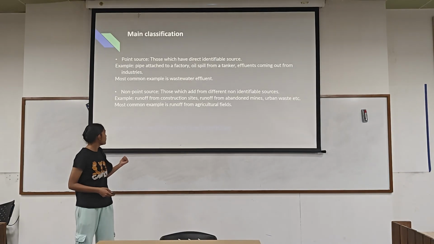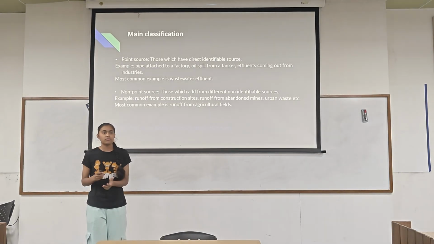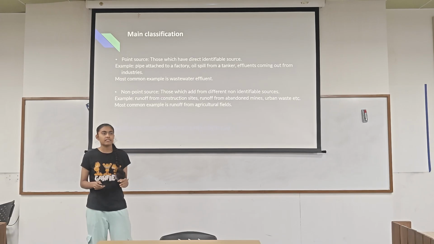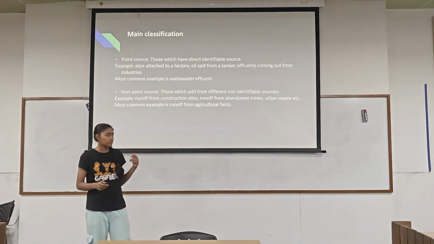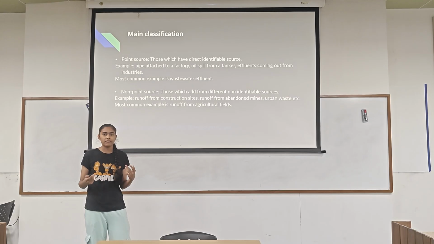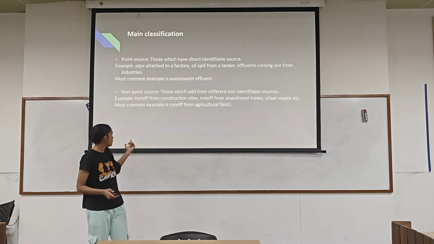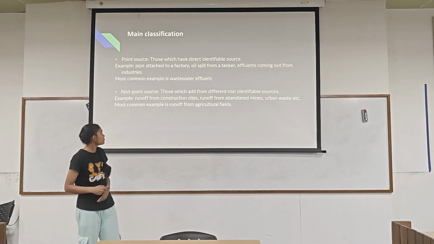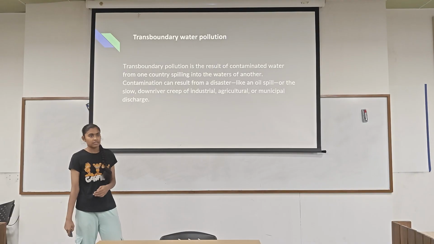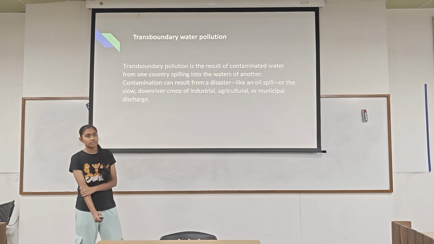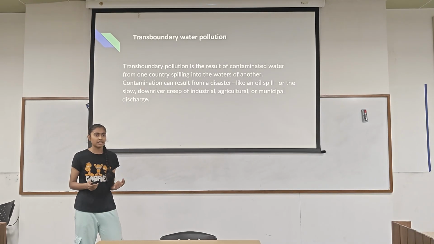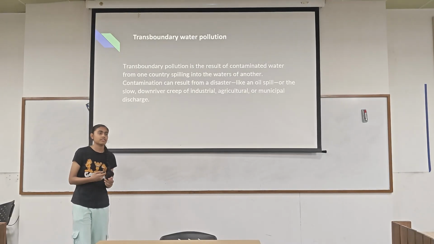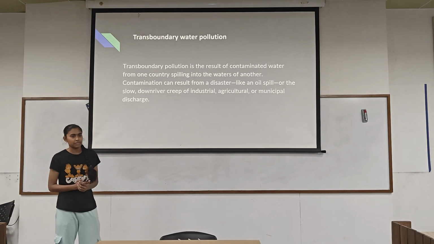Then we have non-point sources. Those are the sources which we cannot directly identify. We know it's happening, but we don't know when and where. The common example is runoff from agricultural fields. Another definition of non-point source is that it could be a bigger area which is contributing, rather than just a small or specific location. There are multiple sources, not a single identifiable source. That's important to mention.